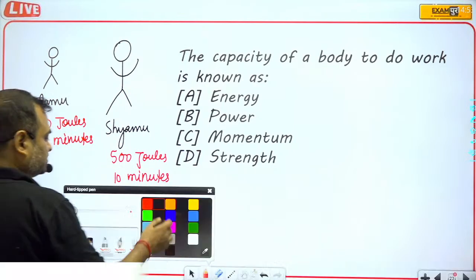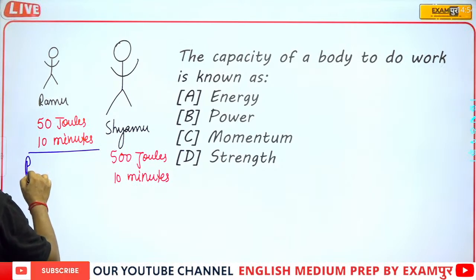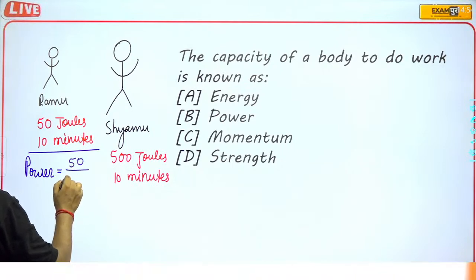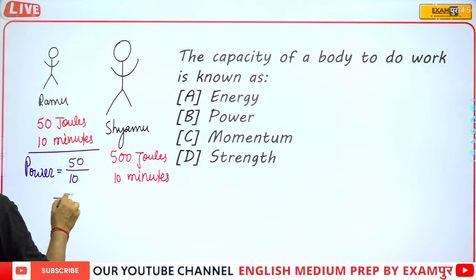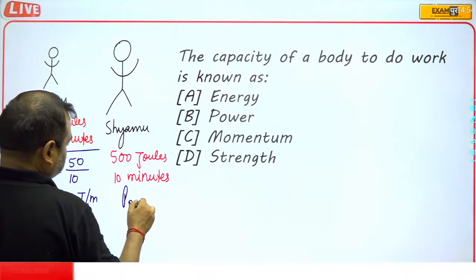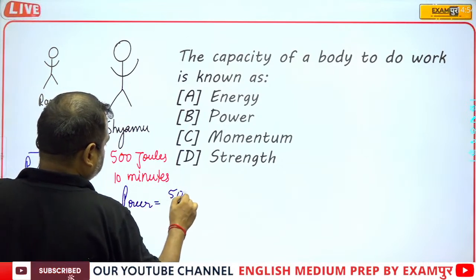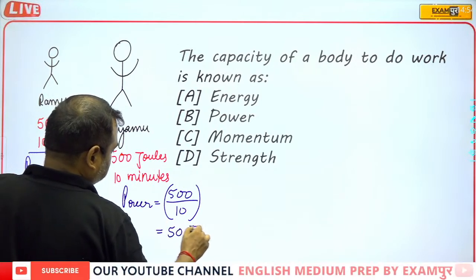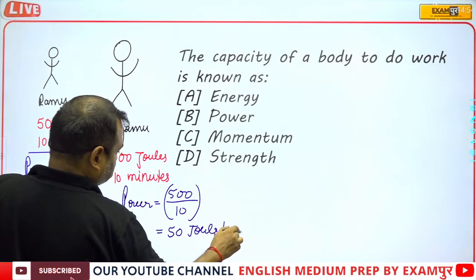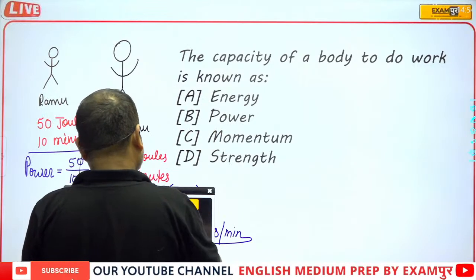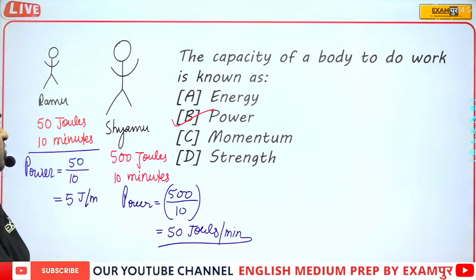Hence, if we talk about the power, for Ramu this is equal to 50 joules upon 10 minutes, which will be equal to 5 joules per minute. And for Syamu, the power is equal to 500 upon 10, which will be equal to 50 joules per minute. So B part will be the correct answer.